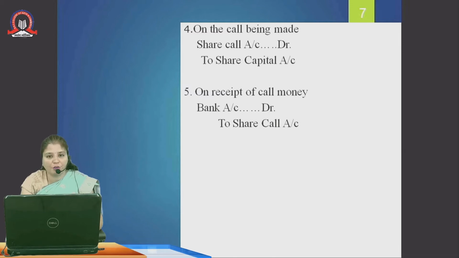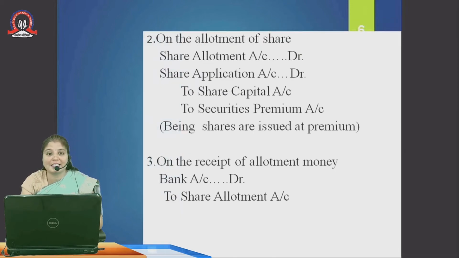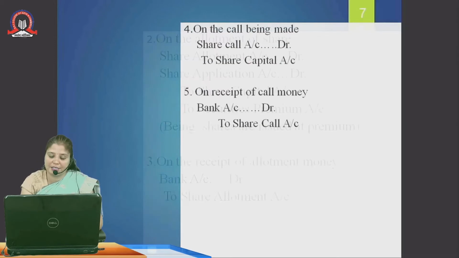Before receiving it, we have to pass the entry called allotment money due, then call money due, and then we receive it. First we have to make the money due, first we have to make a temporary account, and then we can transfer the money on the receipt of it.